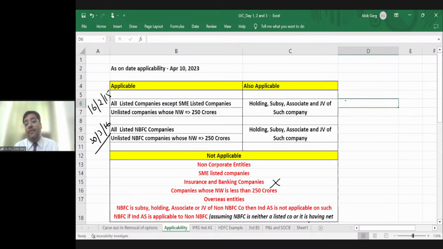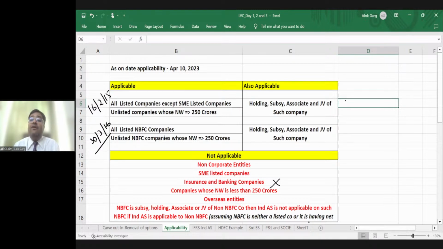Sir, HDFC Bank Limited, apart from RBI, it is also listed in Companies Act, MCA. So HDFC Bank Limited is a listed entity. Sir, whether Ind AS is applicable to HDFC Bank? Answer is no. Ind AS is not applicable to HDFC Bank, right? Why?